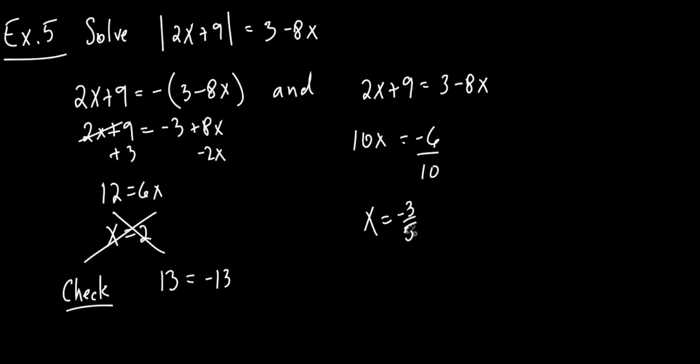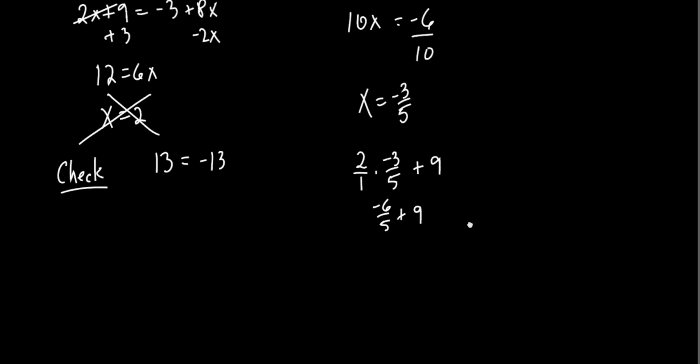Well, we got to try the other one. Now, the other one's a little uglier, but we still got to try it, okay? So let's put it in for this. So we're going to write it down. It's 2 times negative 3/5 plus 9. Let's see what that is. That's negative 6/5 plus 9.